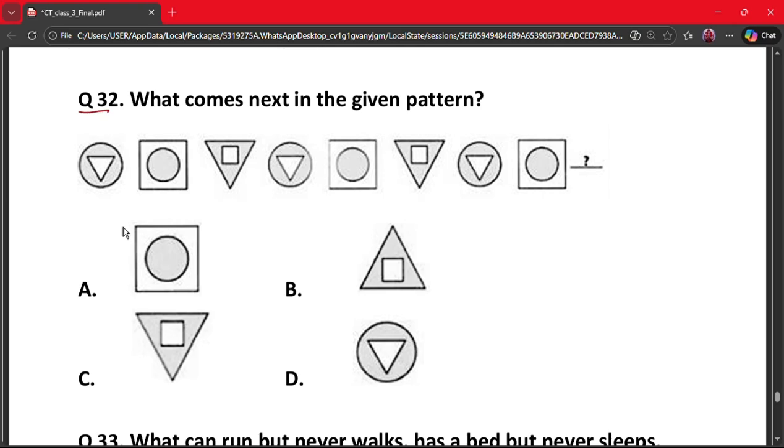Question 32. What comes next in the given pattern? So it's a triangle, circle, square, triangle, circle, square, triangle, circle, square in the middle. So these two have squares in the middle. This is a bottom triangle, this is a bottom triangle, 1, 2 bottom triangle. So the triangle which is on the bottom, the correct answer is option C.